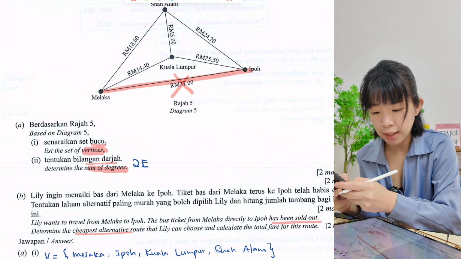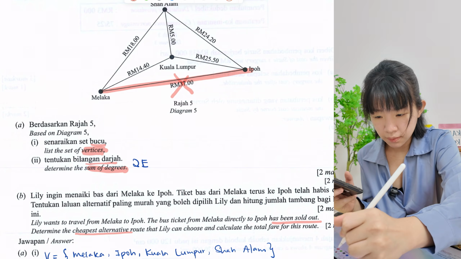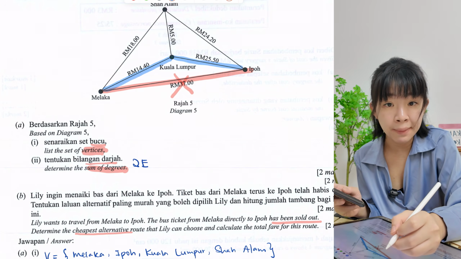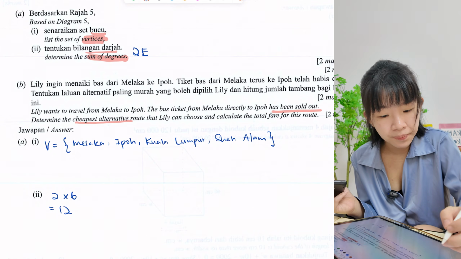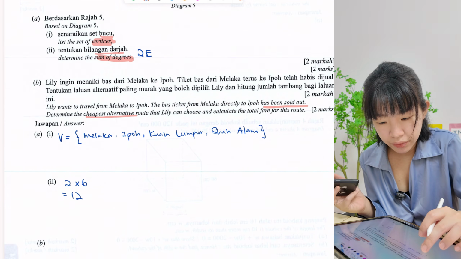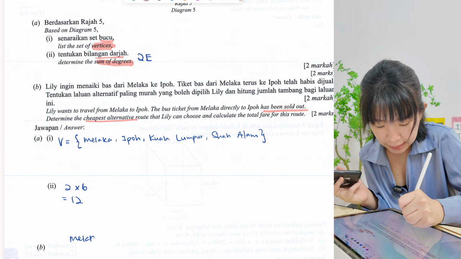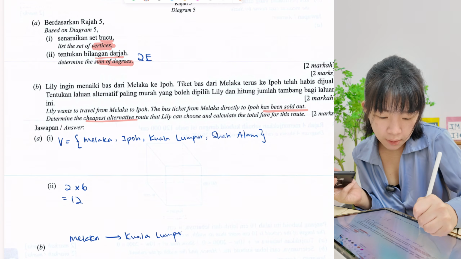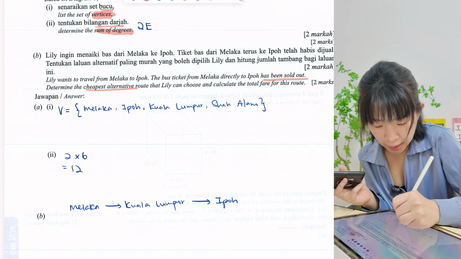Okay, the cheapest should be just here. From Malacca to Kuala Lumpur, from Kuala Lumpur to Ipoh. So this is the cheapest already. Okay, so they ask us to state the route. Okay, from Malacca to Kuala Lumpur. Then to Ipoh. Okay, then the fare, how much?